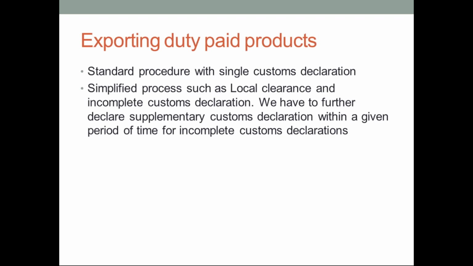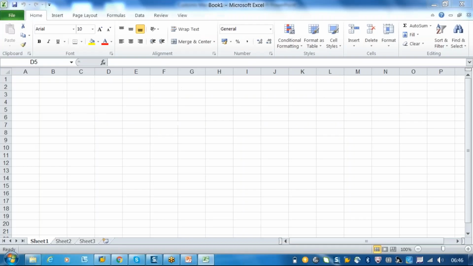For duty paid goods, when you are exporting, there is a standard process with single customs declarations. There are also simplified processes such as local clearance and incomplete customs declarations, where we have to further declare supplementary declarations. I will put this in an Excel sheet; it will be easy for you to understand.